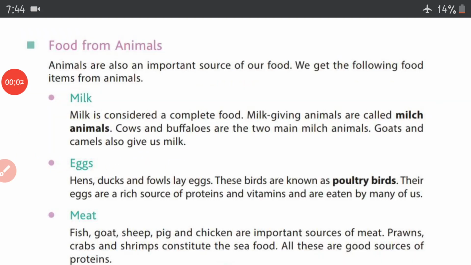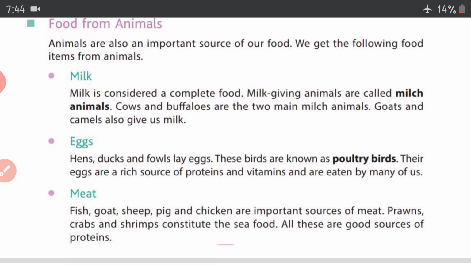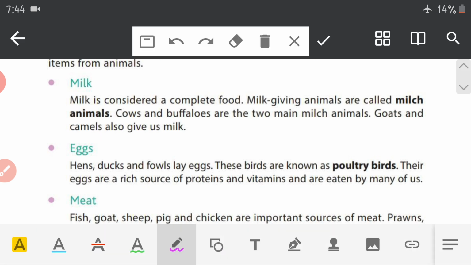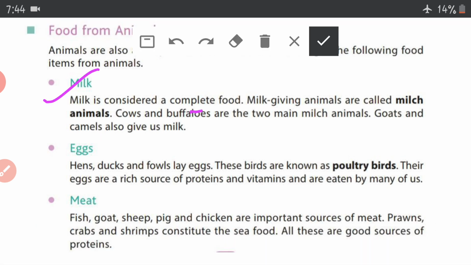Another source of food is animals. Animals are a very important source of our food. We get the following items from animals: milk, eggs and meat. Coming to milk, it's considered as a complete food, and milk giving animals are also known as milch animals.